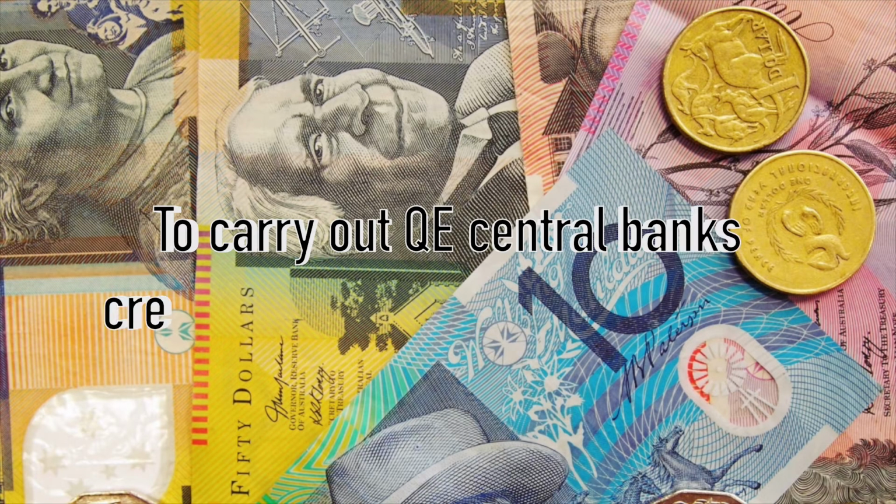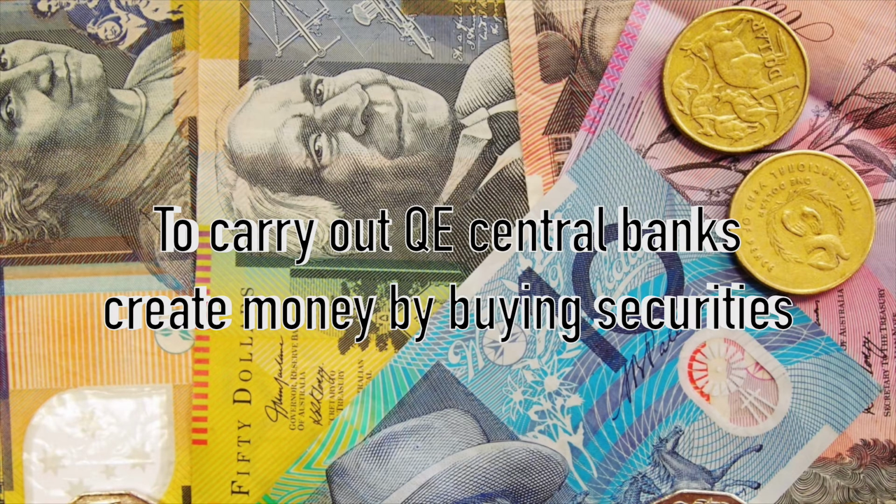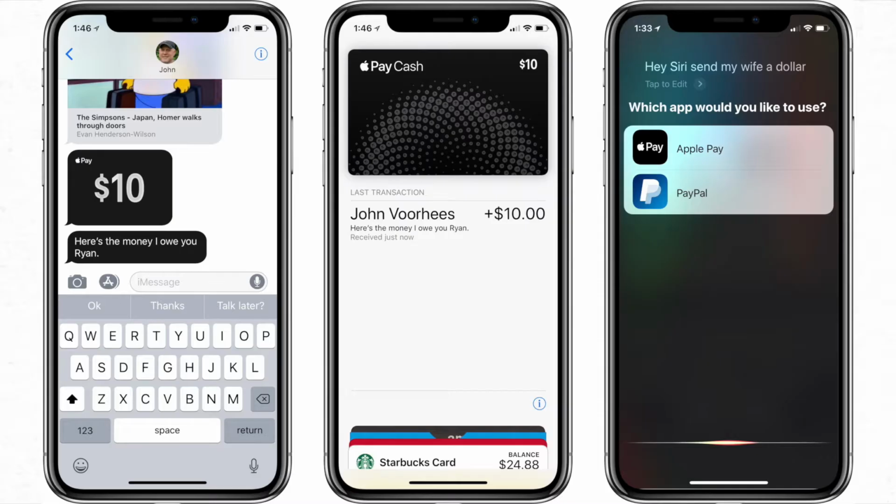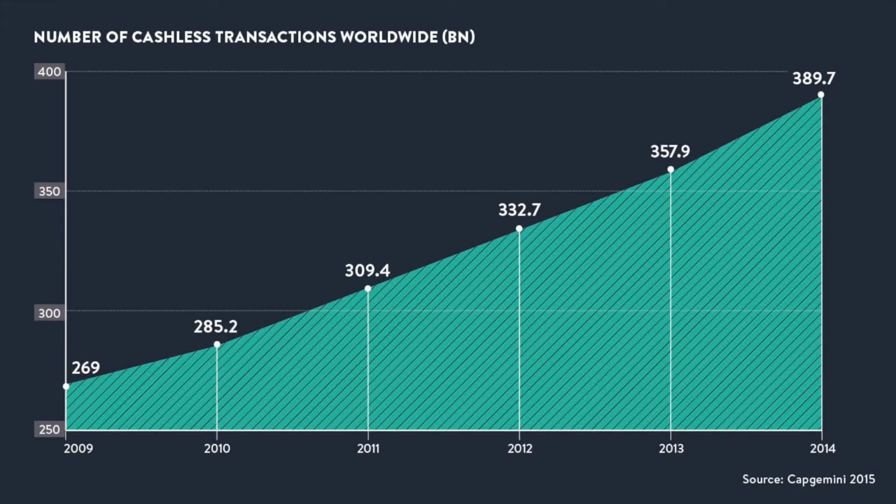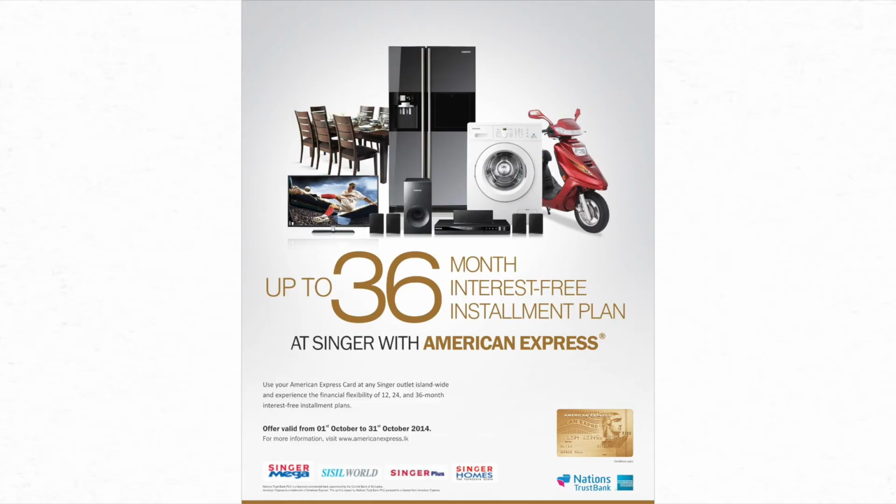To carry out quantitative easing, central banks create money by buying securities such as government bonds from banks with electronic cash that did not exist before. The new money swells the size of the bank reserves in the economy by the quantity of assets purchased, hence quantitative easing. Like lowering interest rates, quantitative easing is supposed to stimulate the economy by encouraging banks to make more loans.